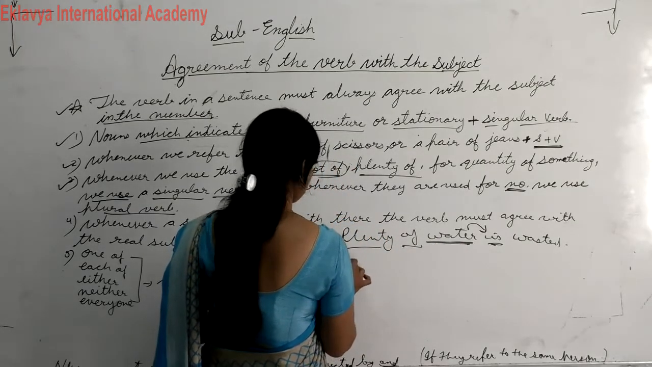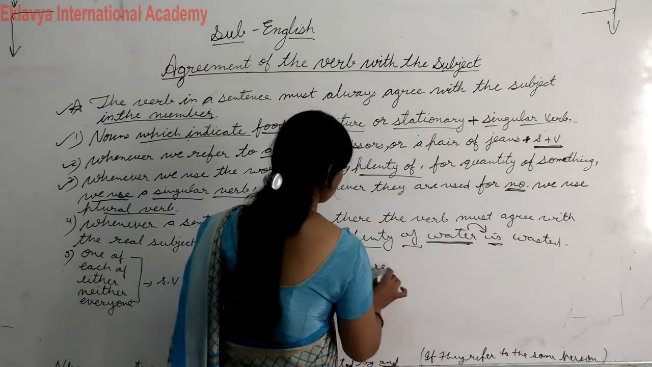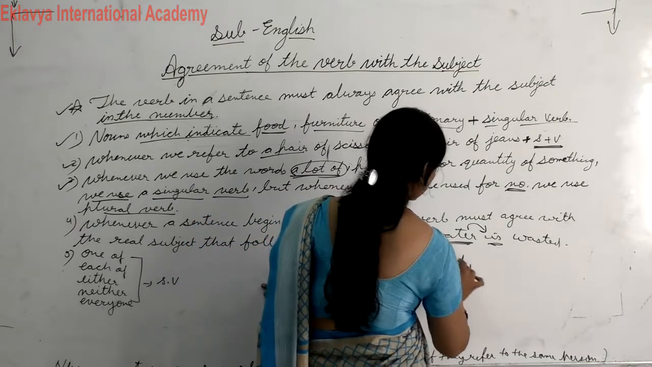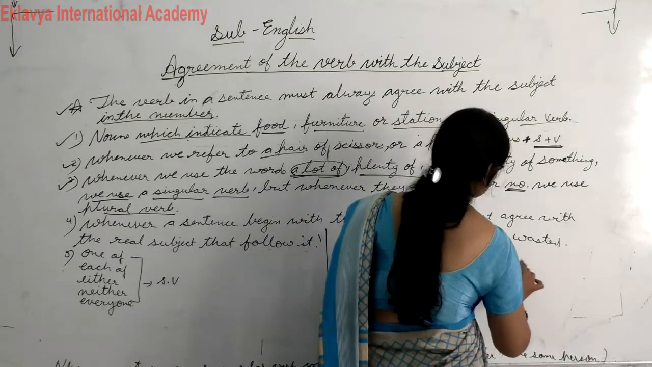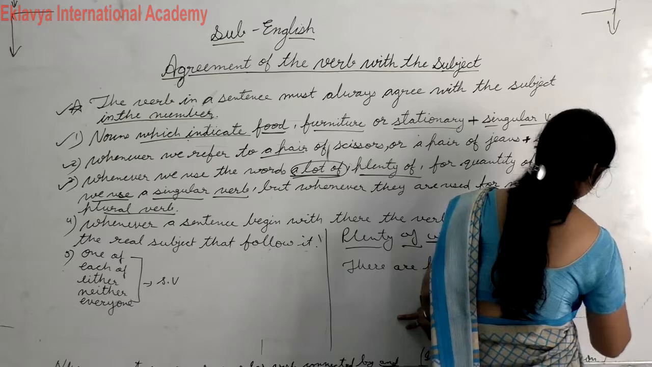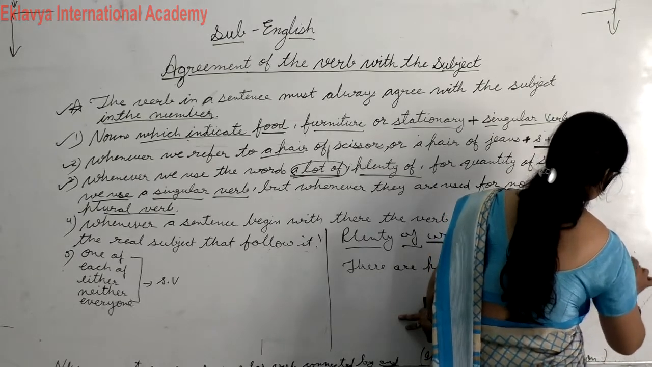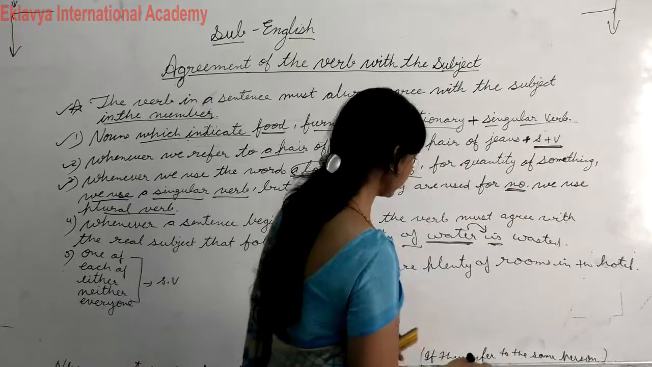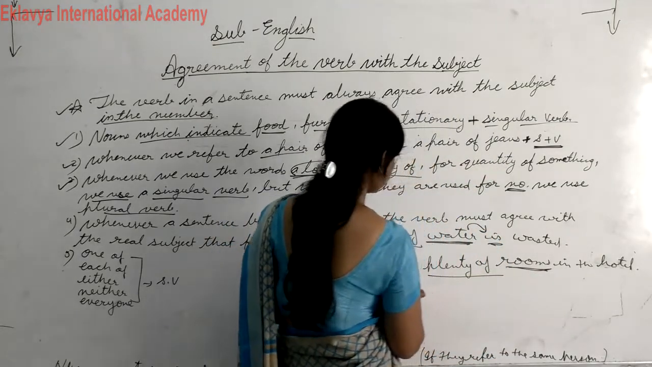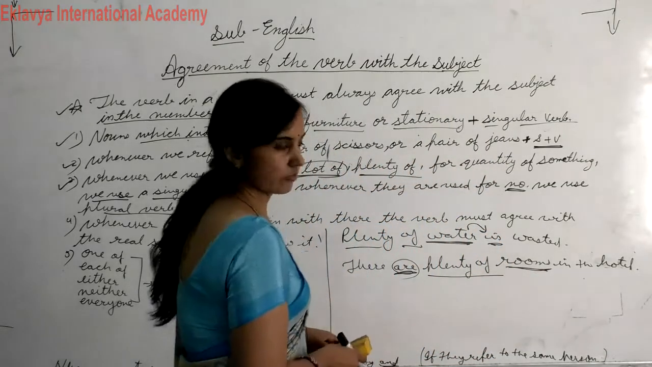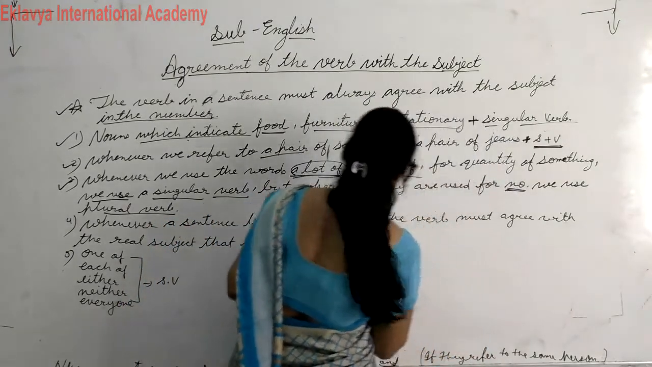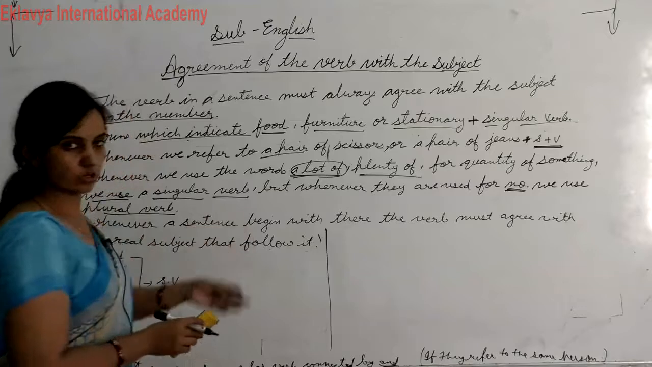Then there are plenty of rooms in the hotel. Okay, so in this case ये रूम के नंबर बता रहा है. Then plenty of is used for number. Then in this case you have to use plural verb. Okay student, so don't forget it. You have to keep in your mind, and you have to write all rules.